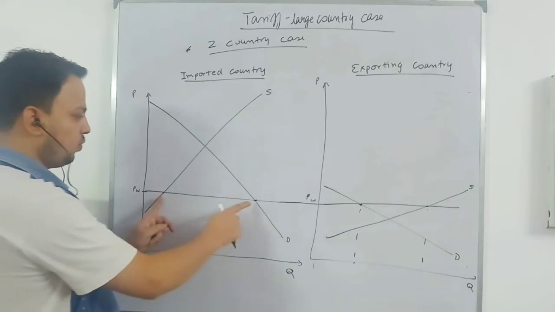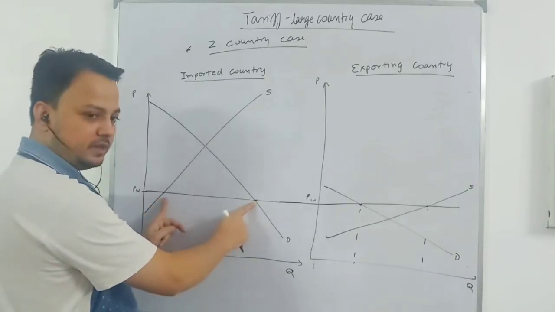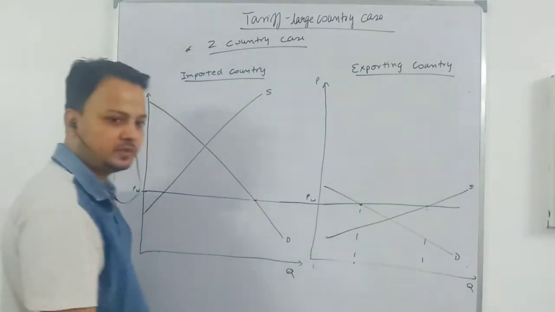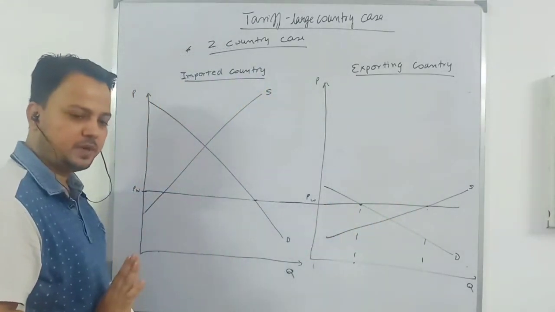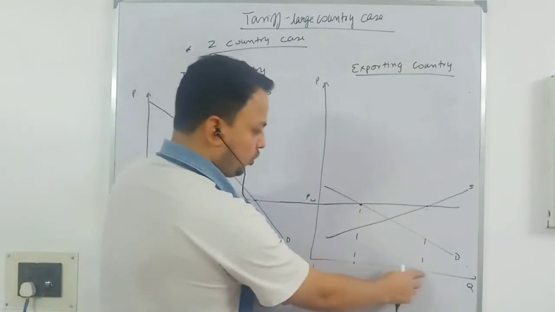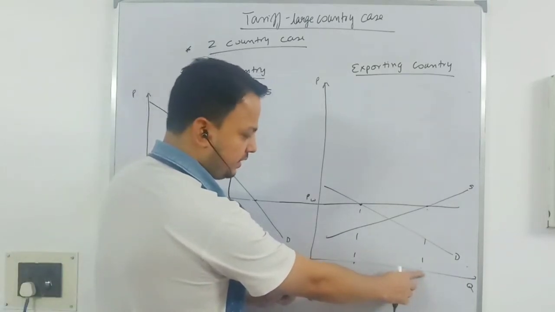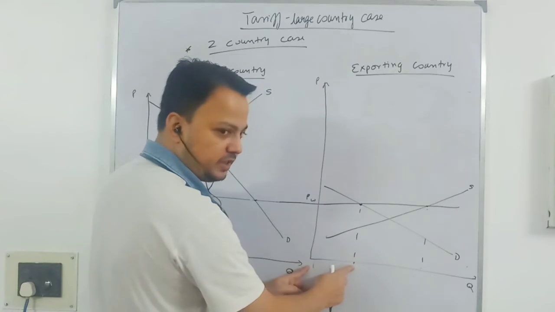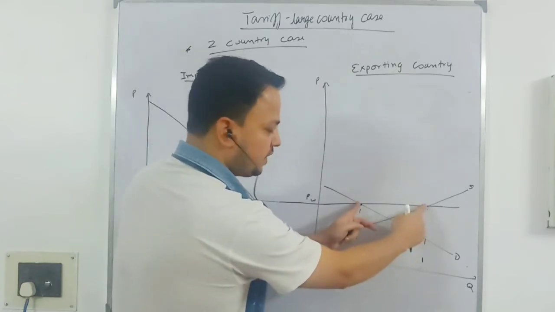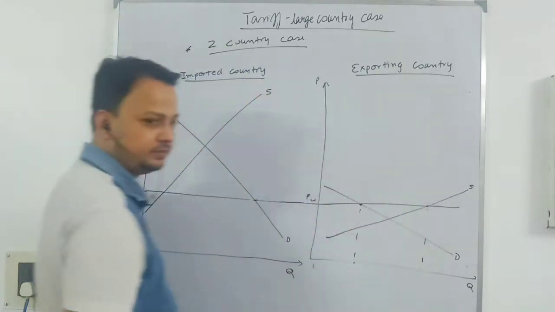Okay. So whatever this country, the importing country, is importing must be exported by this country. Can you see this part? It is producing this much. This country is producing this much. It is consuming this much. So there is an excess supply of this much in the exporting country.